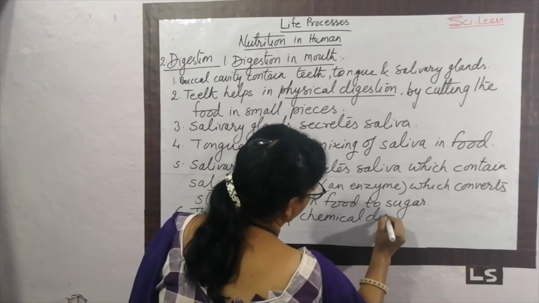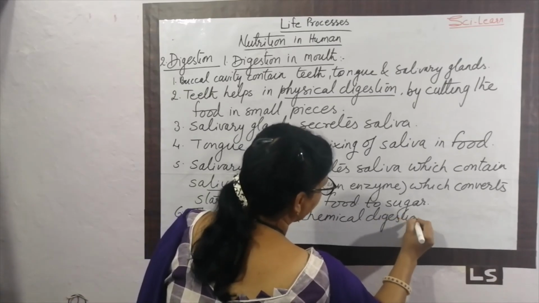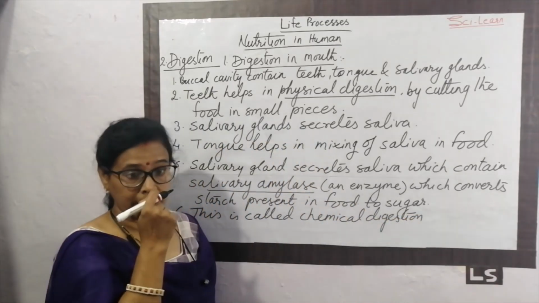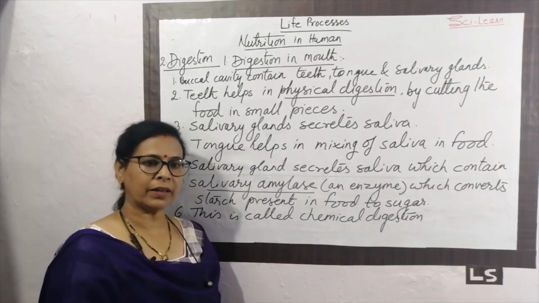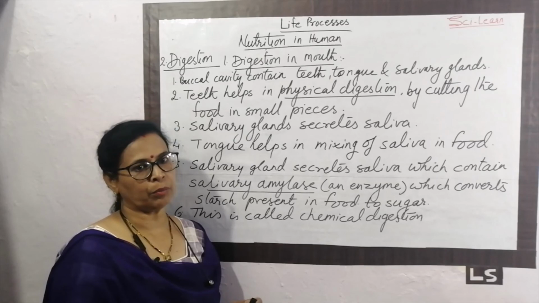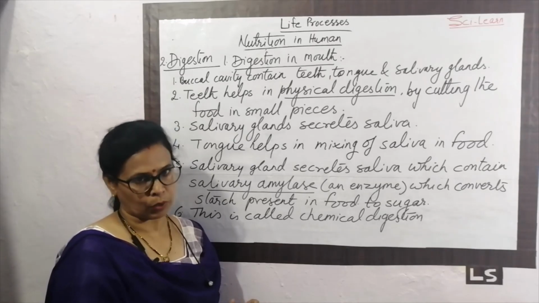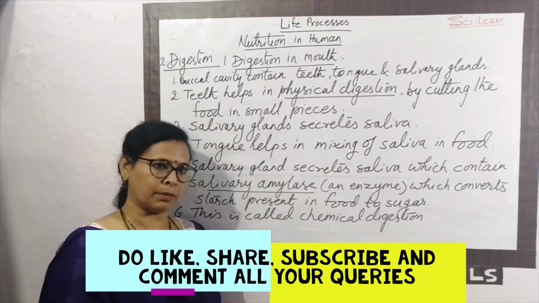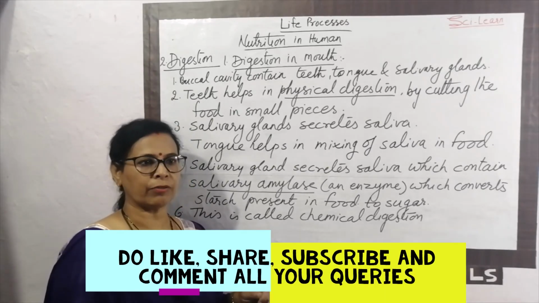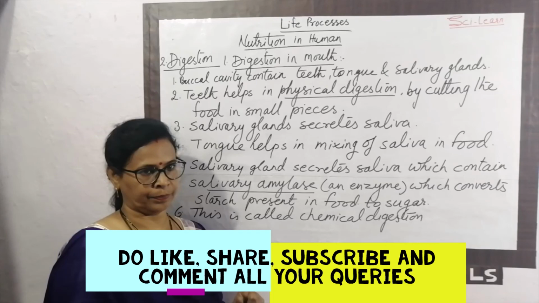Chemical digestion. It means what happens in our mouth? Two types of the processes going on. First is the physical digestion, and second is the chemical digestion. This is the complete process which is performed in the mouth. Okay. In between the digestion in mouth and digestion in stomach, some process is there that is performed by the esophagus. Okay.